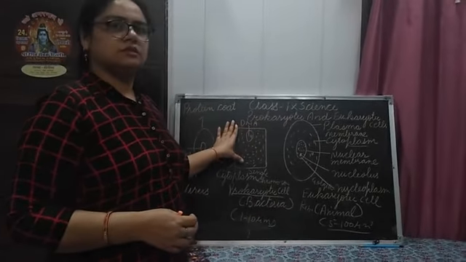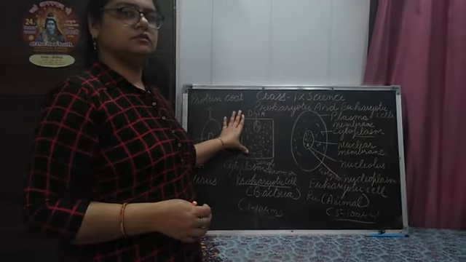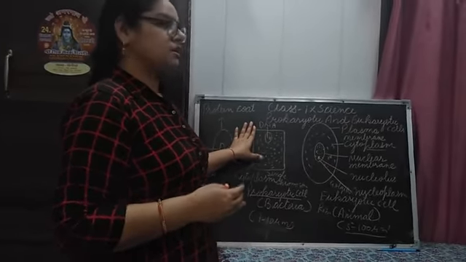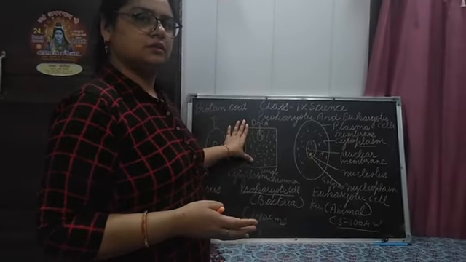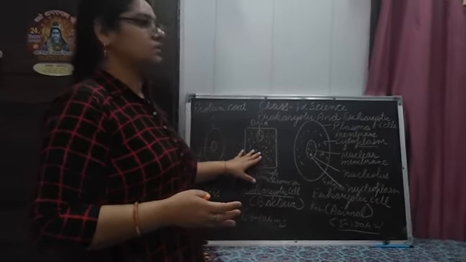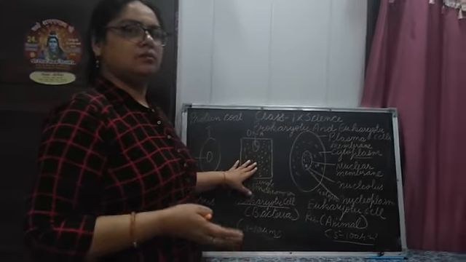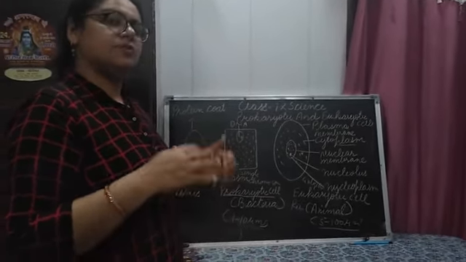Prokaryotic cells are incomplete, or we can say primitive, cells. Membrane-bound cell organelles and mitochondria are absent, but ribosomes are present.